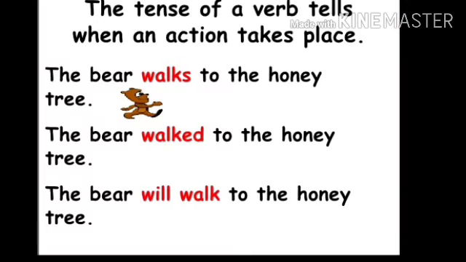The tense of a verb tells when an action takes place. The bear walks to the honey tree. Here walks refers to the present action. The bear walked to the honey tree. Here the word walked refers to the past action. The bear will walk to the honey tree. Here will walk refers to the future tense.